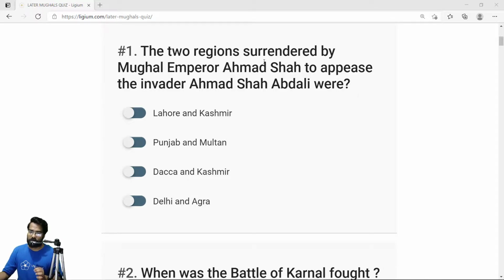The two regions surrendered by the Mughal Emperor Ahmad Shah to appease the invader Ahmad Shah Abdali. So basically, it is asking what were the two regions that Mughal Emperor Ahmad Shah gave to Ahmad Shah Abdali. Ahmad Shah Abdali was the invader, so that he can placate him. So the two regions are Punjab and Multan. The correct answer is Punjab and Multan.